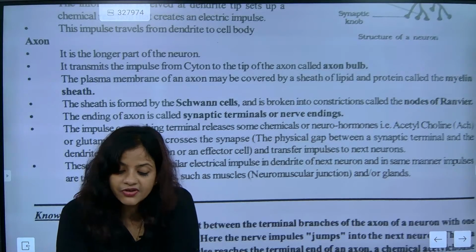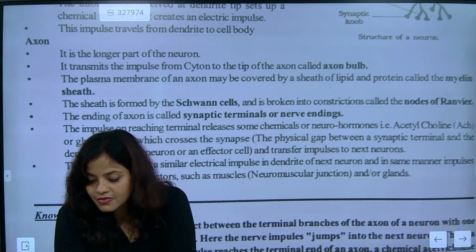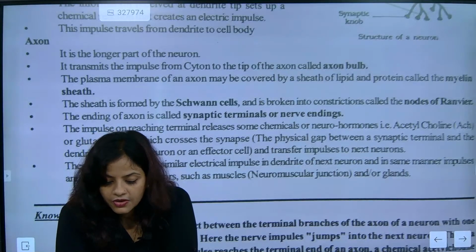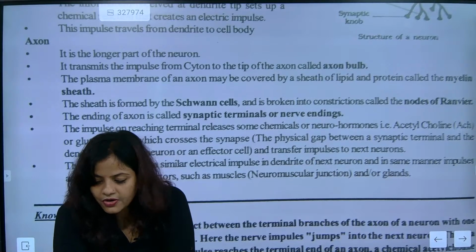In absence of these electrical impulses, the neurons cannot work. You can't control it. It will be controlled by the brain.